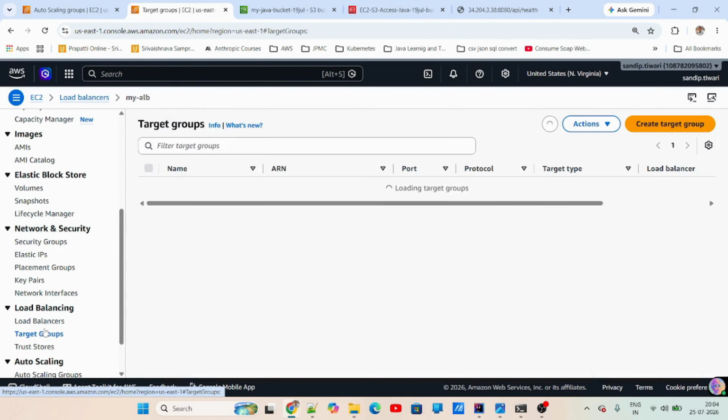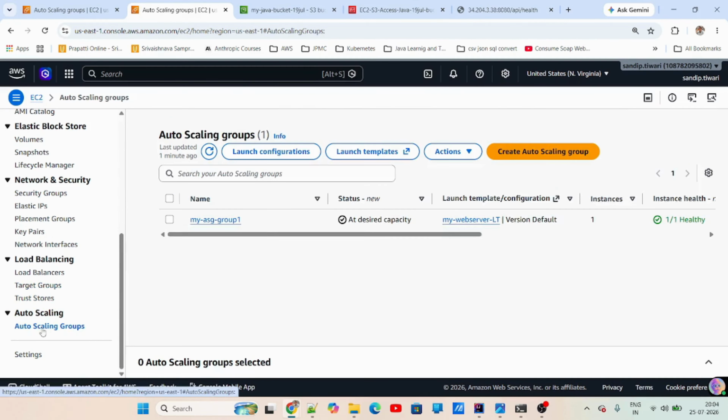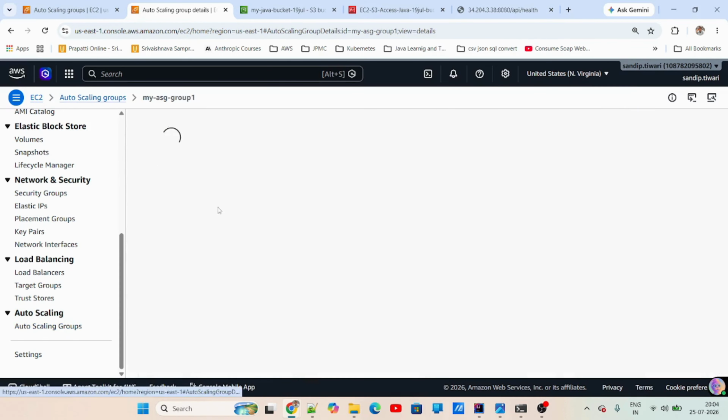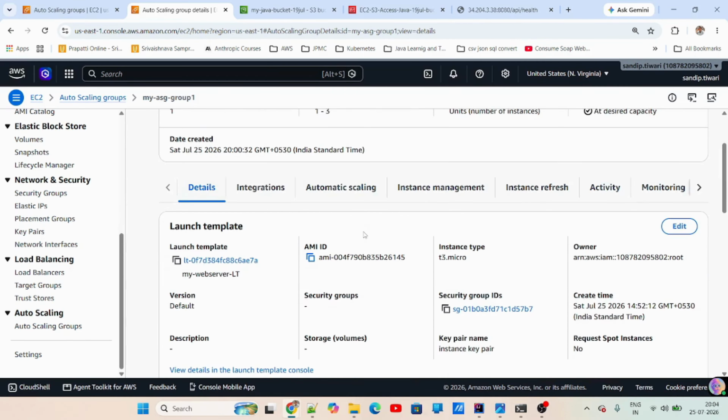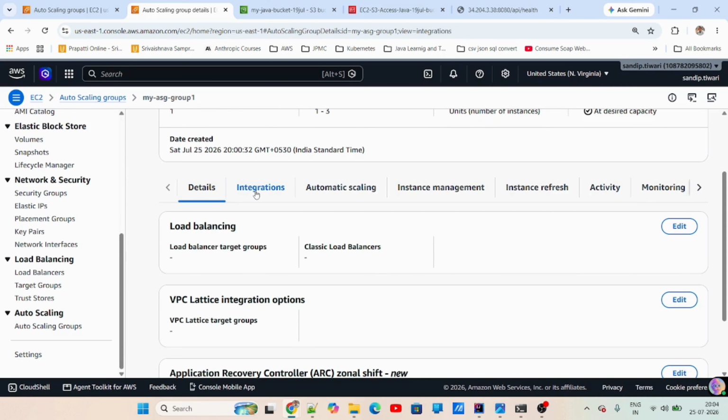One more thing that I need to do is, okay, my load balancer is getting created. Now, in the auto scaling group, there are a few things that we need to do. Integration. So we go to the integration. Now we need to integrate the load balancer with the auto scaling group. The load balancer and target group, they are set. So how do you basically integrate my load balancer with this auto scaling group? Basically, you don't directly integrate the load balancer, you integrate the target group with the auto scaling group. So let's do that.